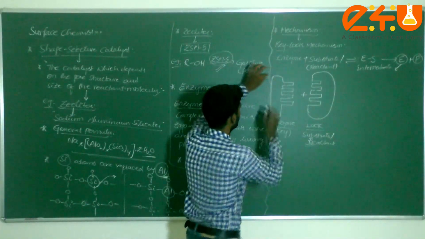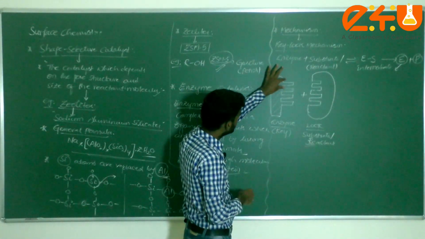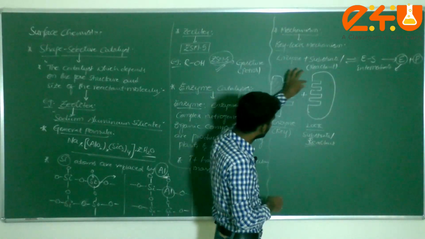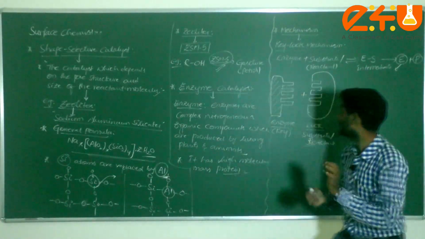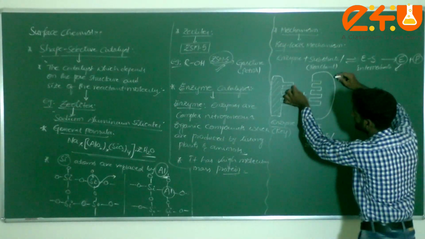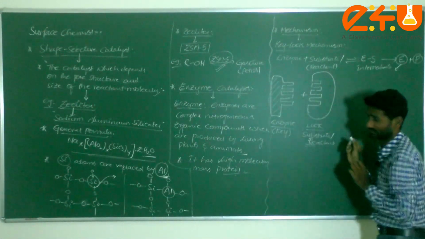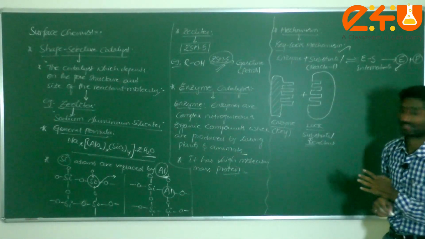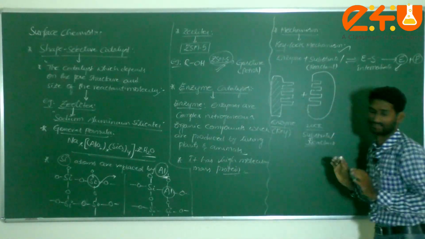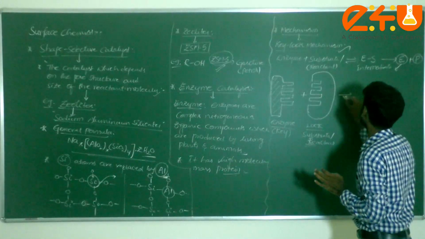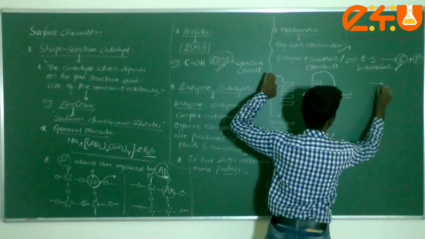Here some cavities are present, like small holes. The enzyme will go and stick exactly into the gaps present in the substrate or reactant molecules. This part will go and fix here, this one will fix, this one will fix. That's why it is also known as the key lock mechanism. That means the reactant molecules adsorb on the surface of the enzymes, and it is forming here. I am writing the same.